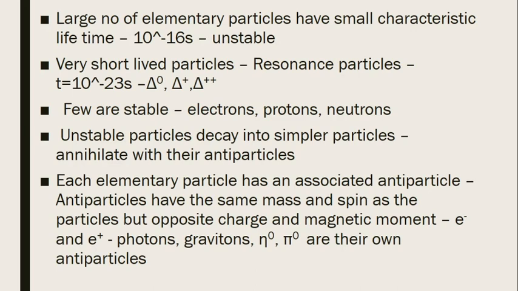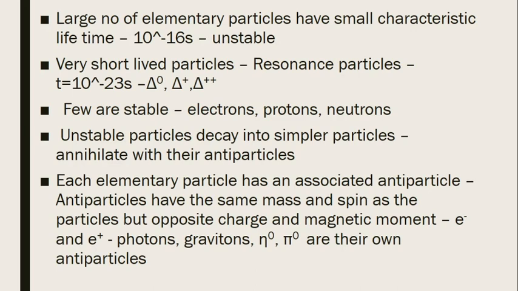Similarly, in the case of elementary particles, the unstable ones will decay into simpler particles, or they will annihilate with their antiparticles. Annihilate means it will join or combine with their antiparticles.